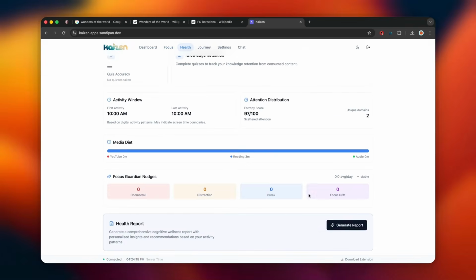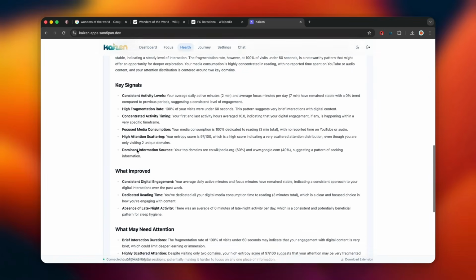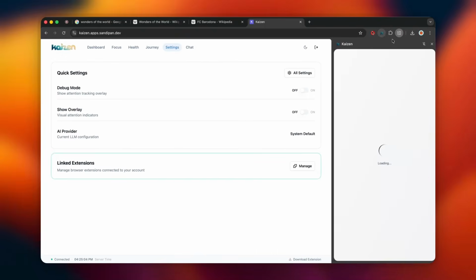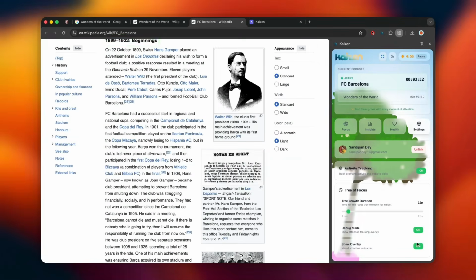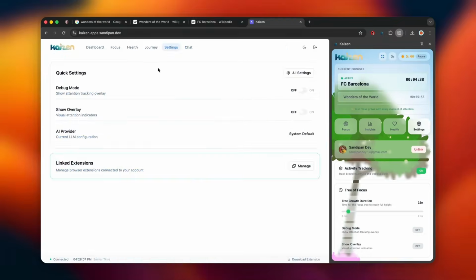You also see a visual map of your learning journey over time. Kaizen tracks your cognitive patterns too, like fragmentation and late-night focus. It doesn't judge you, but helps you understand yourself better. There's even a small plant that grows with your focus time. From reading speed to focus thresholds, everything is customizable.